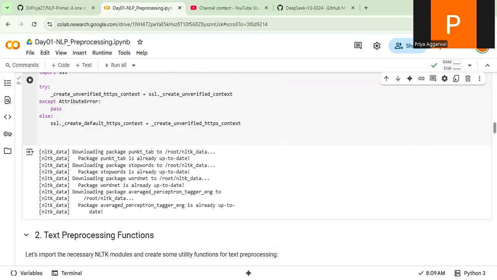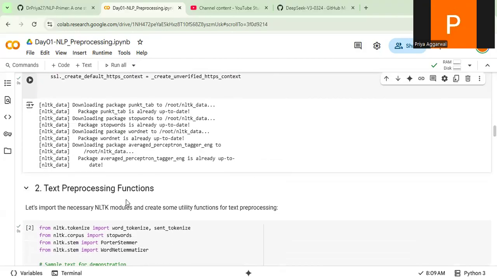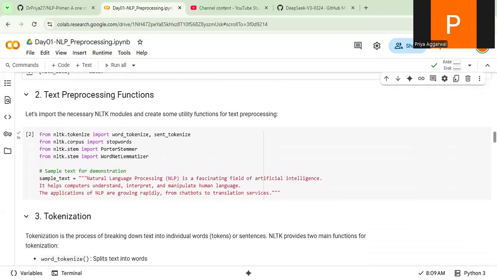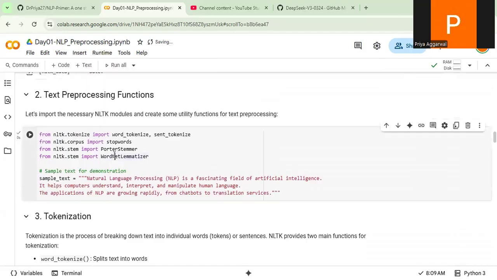Now starts the real magic. This is the NLTK pre-processing. First, we'll see the example of tokenization. As I said, from NLTK, we downloaded the tokenizer. Tokenization.